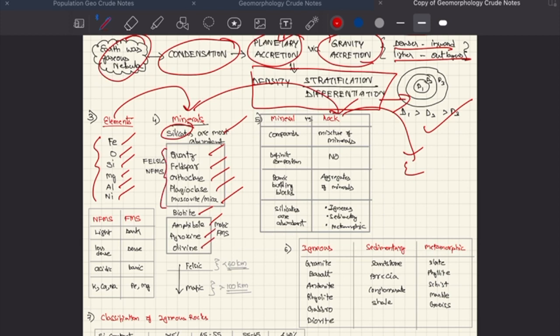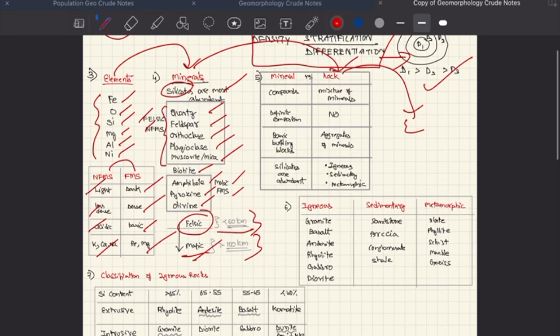These are non-ferromagnesium silicates, which are also felsic. These are mafic or ferromagnesium silicates. Compare these both. These are lighter, these are darker, these are less dense, these are more dense. These are acidic, these are basic. They have iron and magnesium, they have calcium, potassium, and sodium. So the felsic minerals are seen up to 60 kilometers, mafic up to greater than 100 kilometers, mafic are more abundant.